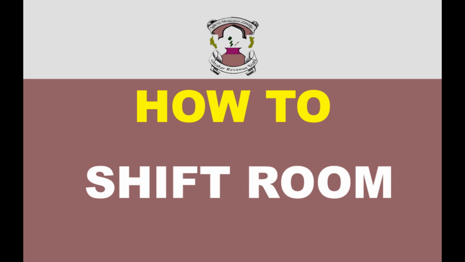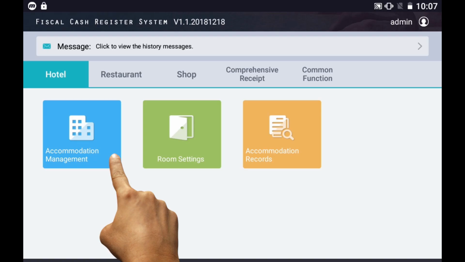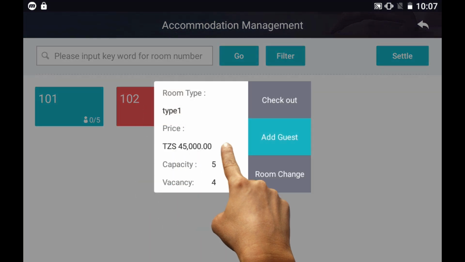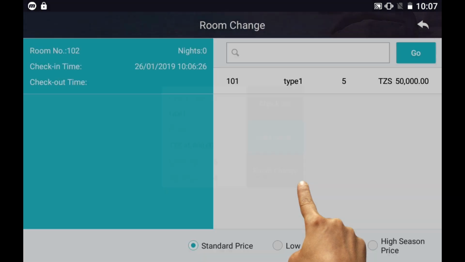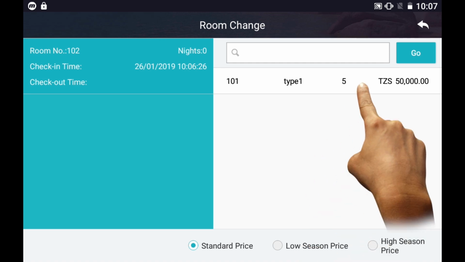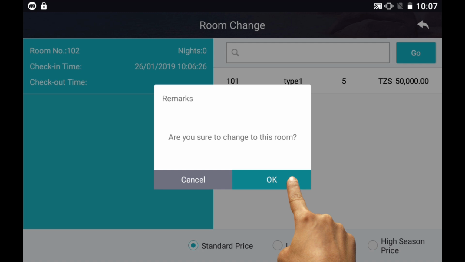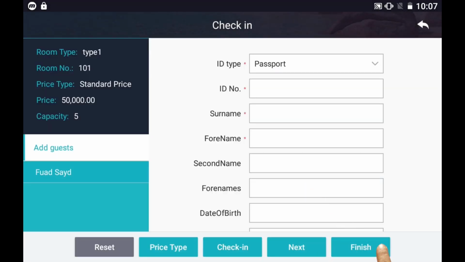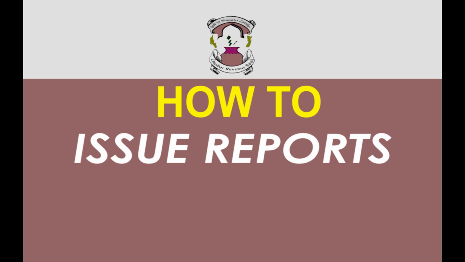How to shift room. Tap Accommodation Management. Tap room you need to shift. Tap Room Change. Select New Room. Tap OK. Tap Finish.